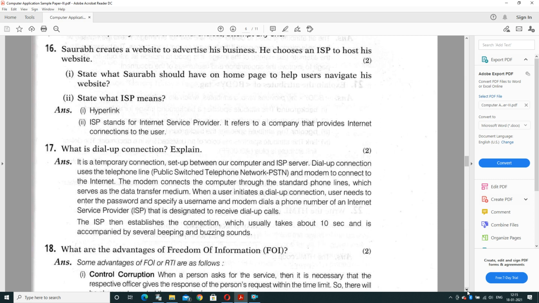The major thing that is required to move around a website is known as hyperlinking. A hyperlink is required to help the user of the website navigate, and that is also known as linking. And second question: state what ISP means. ISP, the full form is internet service provider, that will provide the services to access the information on the internet. It refers to a company that provides internet connection to the users.